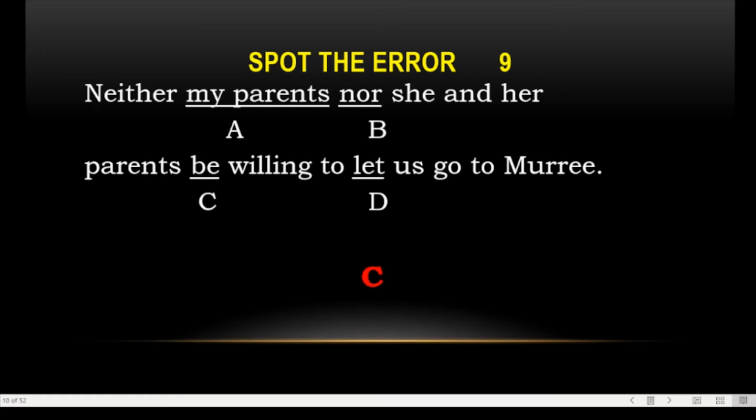Neither my parents nor she and her parents would be willing to let us go to Mari. Here we have "she and her parents." Now "her parents" is a plural noun, and the rule is that when you have neither and nor, which are correlative conjunctions, the verb is used according to the second part. So: she and her parents are willing to let us go. Yes, "are willing to let us go." Is it clear? Yes, the next one is very easy.